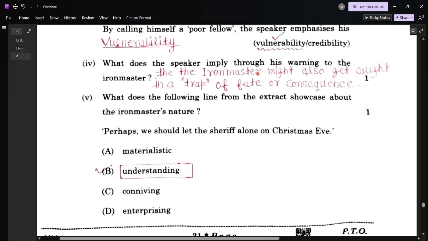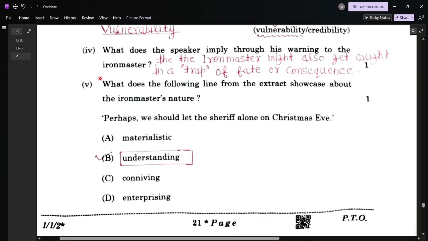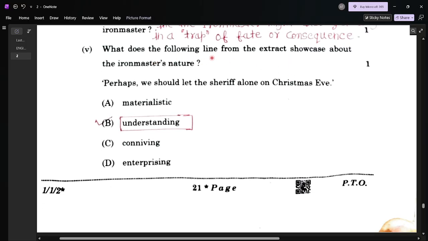Question number four, what does the speaker imply through his warning to the iron master? The iron master might also get caught in a trap of fate or consequence. What was the warning of the speaker? The warning of the speaker was that the iron master might also get caught in a trap of fate or consequence.